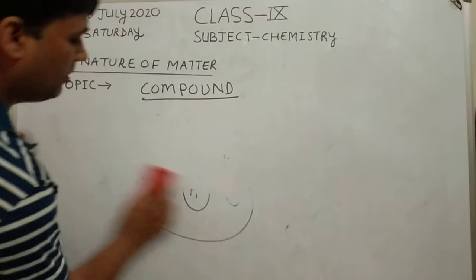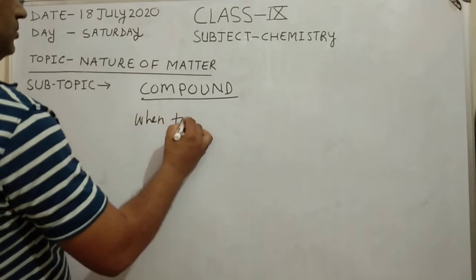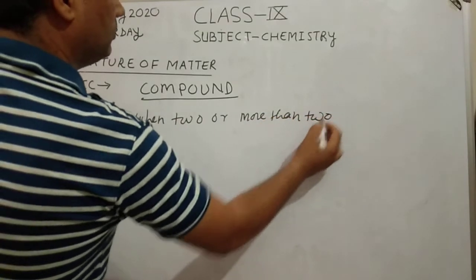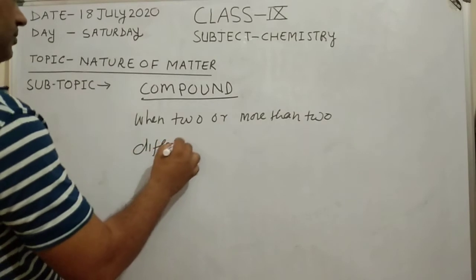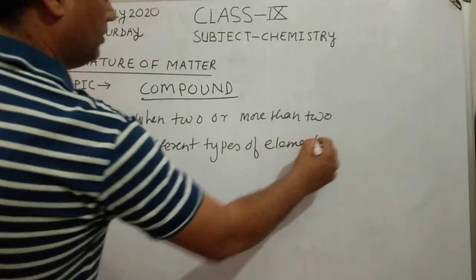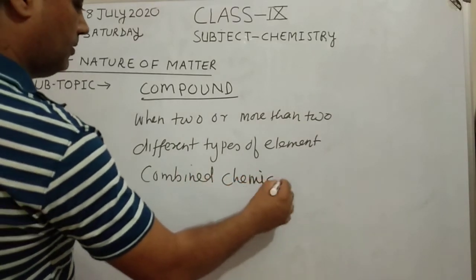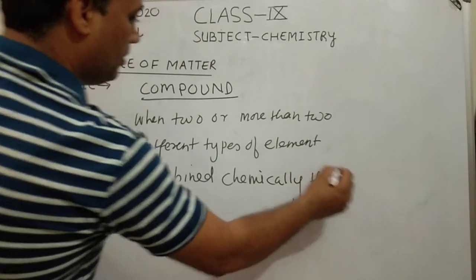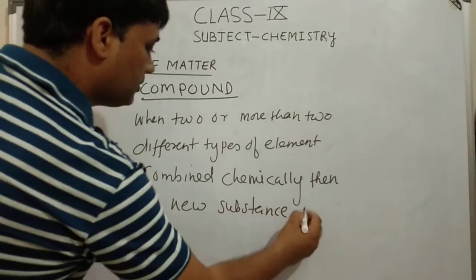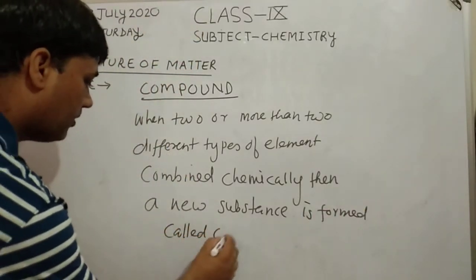So how can we define compound? When two or more than two different types of elements combine chemically, then a new substance is formed, which is called compound.